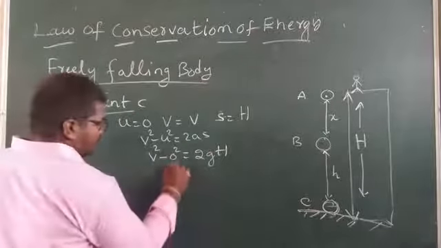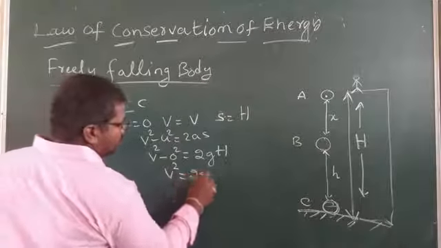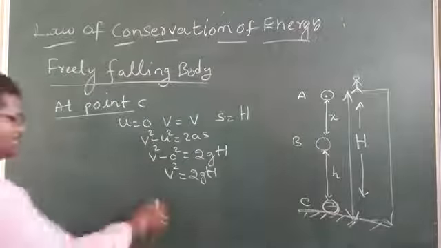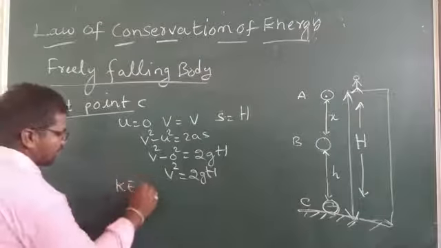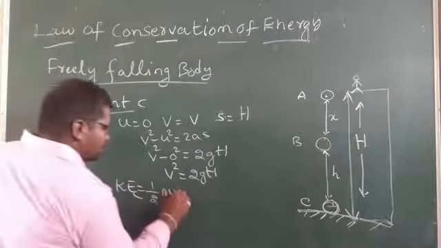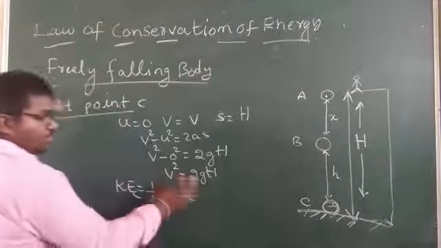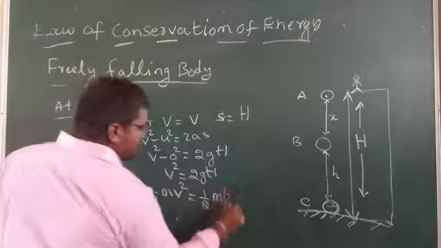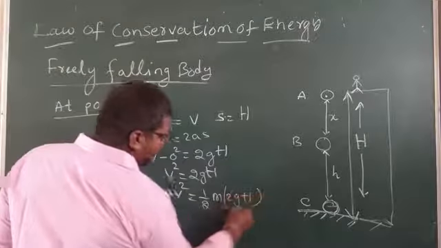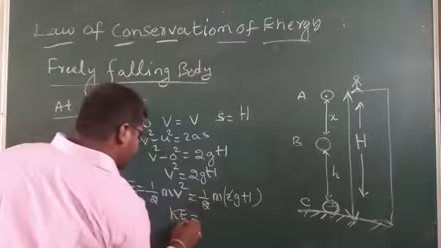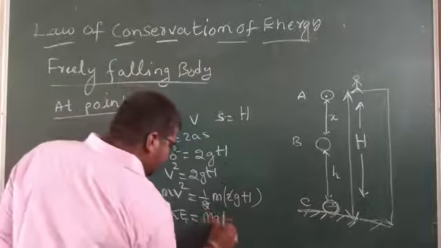So v square is equal to 2gH. Then kinetic energy at C is equal to 1 by 2 mv square. v square is equal to 2gH, so 1 by 2 m into 2gH, 2 gets cancelled. Kinetic energy at point C is equal to mgH.